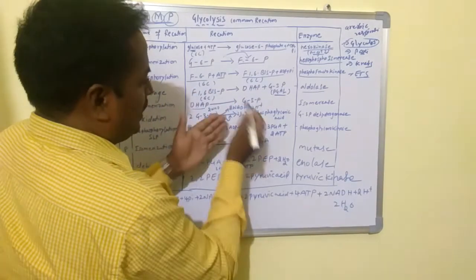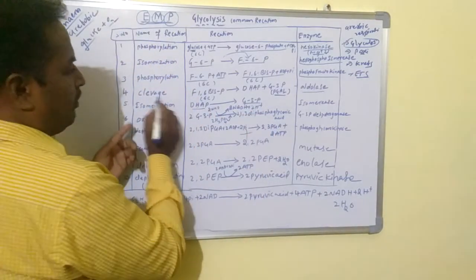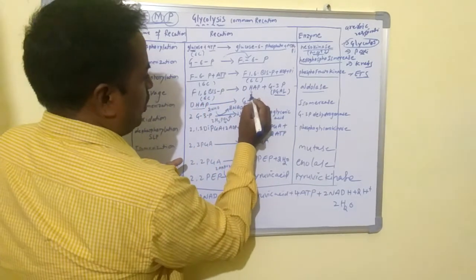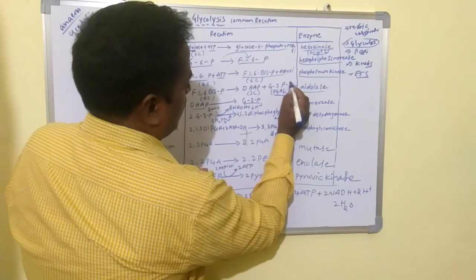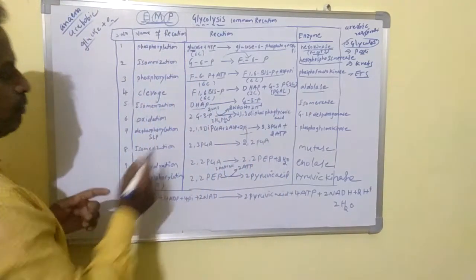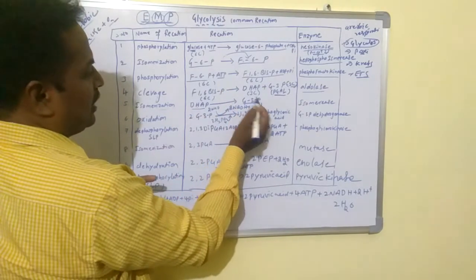Again form another G3P molecule. Due to the cleavage of the fructose 1,6 bisphosphate, the DHAP now has 3 carbons reported, and G3P has 3 carbons. Totally 3 plus 3, 6 carbons. Okay students, then DHAP also isomerized into glyceraldehyde 3-phosphate.